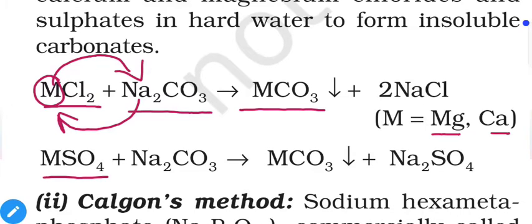So MgCO3 or CaCO3, both of them are insoluble in water, so they will precipitate out and you will get NaCl or Na2SO4. These salts won't create hardness in water because specifically Mg and Ca are responsible for the hardness.